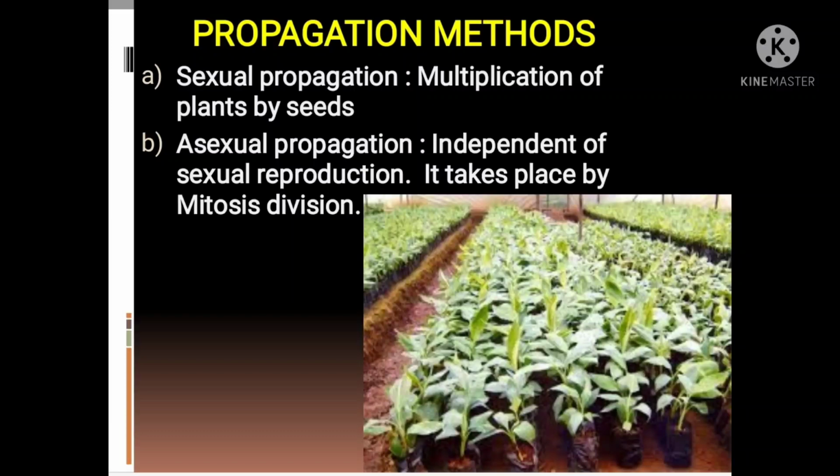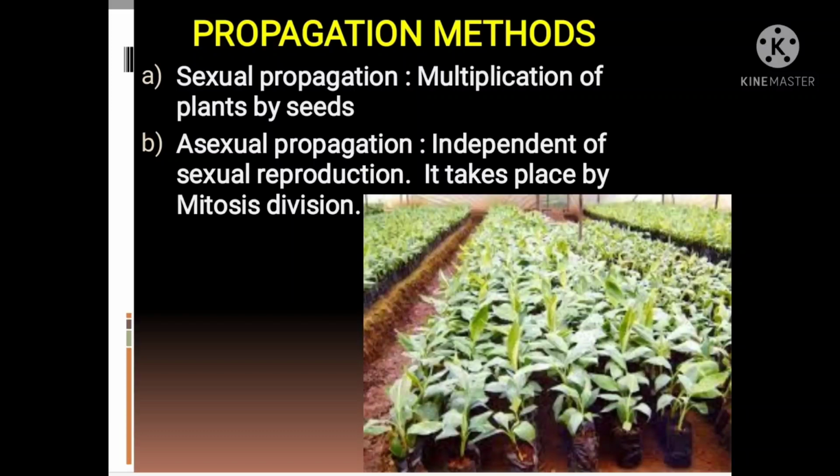Now we will see what are the different types of propagation. There are two propagation types. First one is sexual method and second is asexual method. Sexual propagation is multiplication of plants by seeds. In the sexual process, male and female gametes are fused to produce seeds. The plants thus produced may or may not be similar to their parents, and the propagated plants may also be different from each other. The second one is asexual propagation.